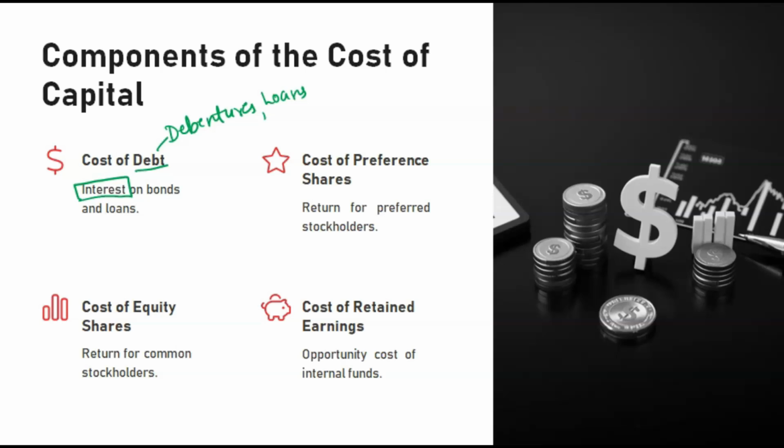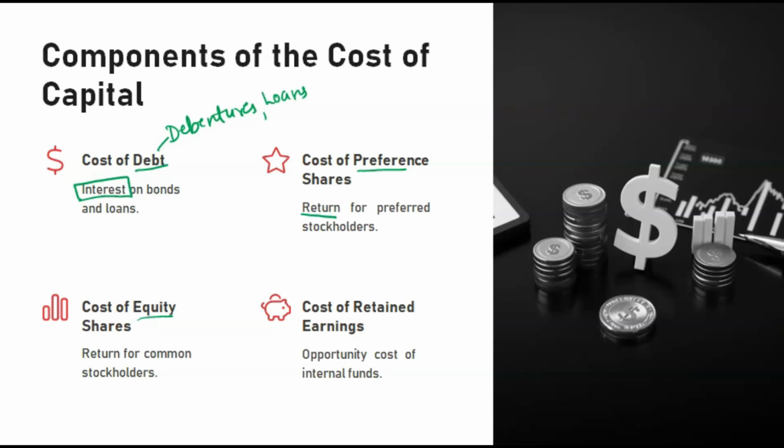Okay, now coming towards cost of preference shares. There are 2 types of shares, preference and equity. Preference, for whom we have to give preference, we have to pay them first. Whenever the company has profit, it has to distribute the profits first to preference shareholders, then to equity shareholders. So cost of preference shares means if we have issued preference shares, we have to give return to the persons who have taken them. That is the cost of preference shares.